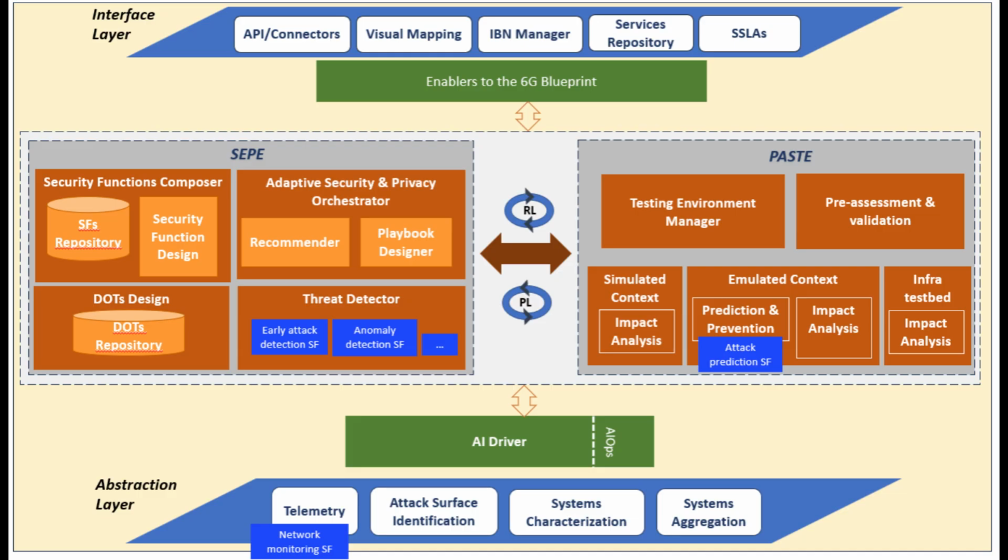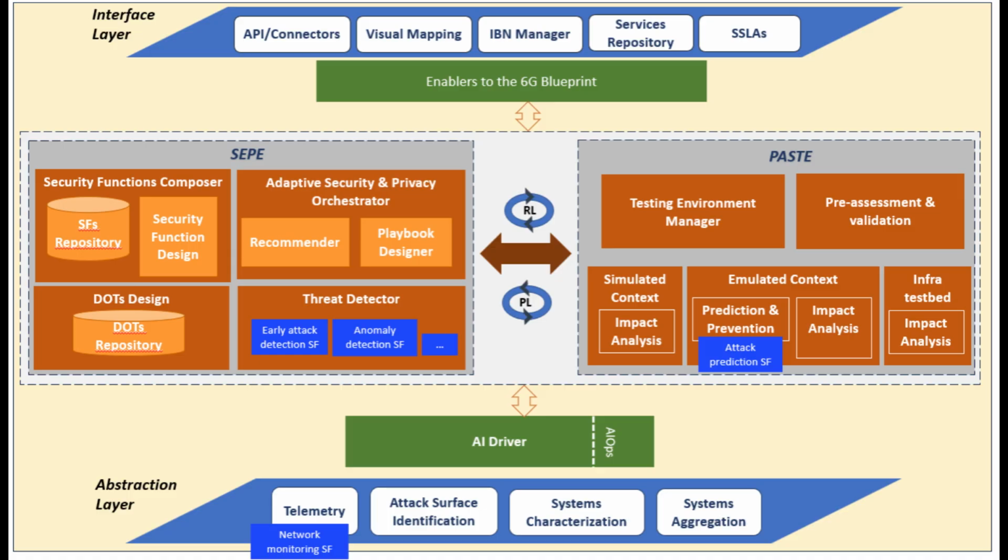The core decision-making logic is implemented in the Security and Privacy Engine, or SEPE. SEPE receives security alerts from the PCS and other monitoring tools, correlates them with contextual information, and determines whether a mitigation action should be triggered. Once a response is proposed, the request is forwarded to PASTE, the pre-assessment stress testing module. PASTE validates the selected action in simulation, emulation, or real testbed environments to ensure that the mitigation is effective and does not negatively impact the network before it is applied in production.